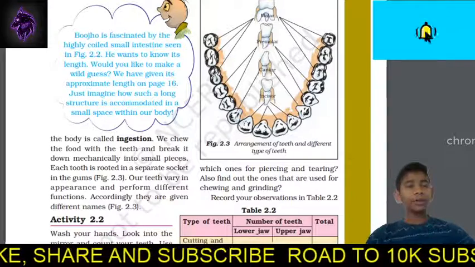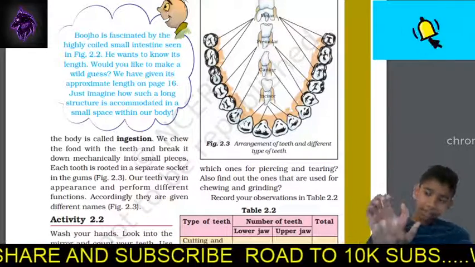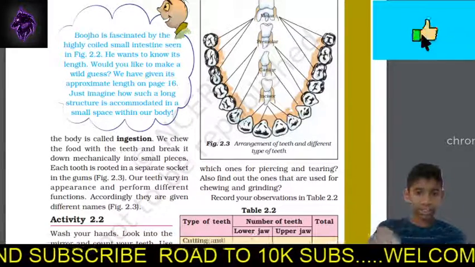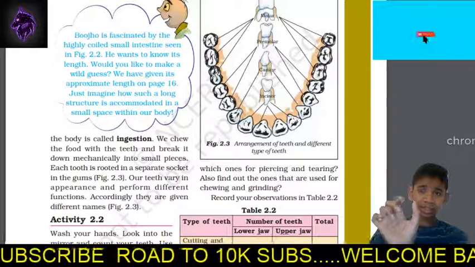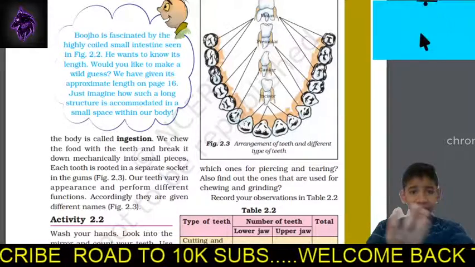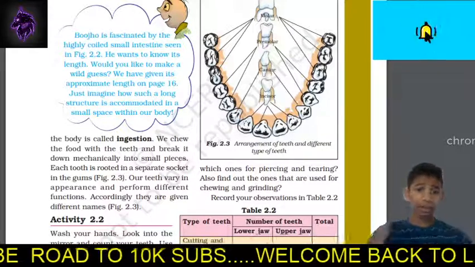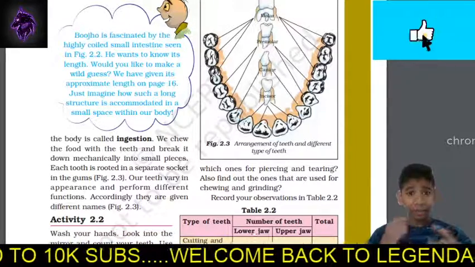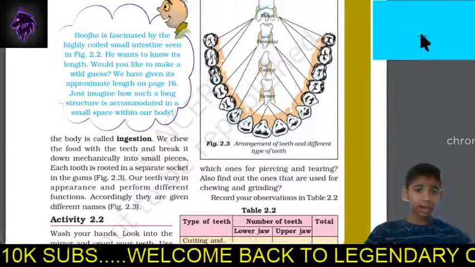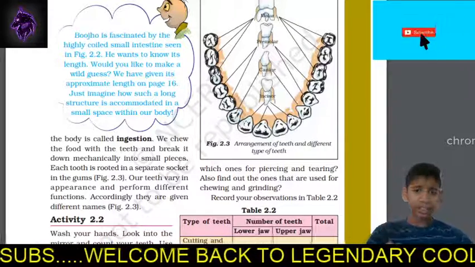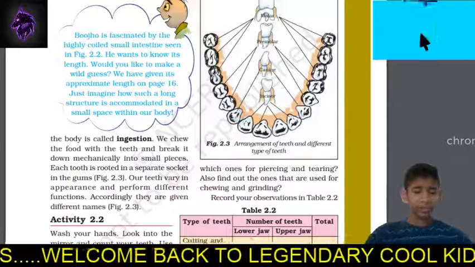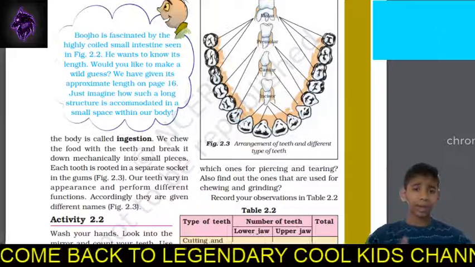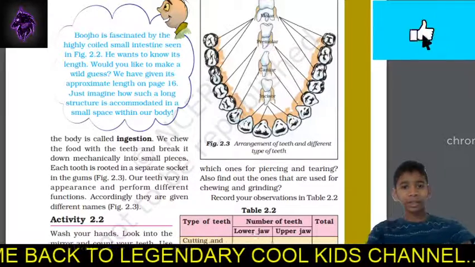So when you have the teeth set, the teeth are attached to the gum. Not with fevistick and all. There is a sticky thing that's called the gum. That gum holds your teeth very firmly with the help of the roots. The roots are the most important thing, guys. Your milk teeth fall out because your roots are low and very weak, right? When you're very weak and someone punches you, you may fall down, right? So that is the main concept behind this.